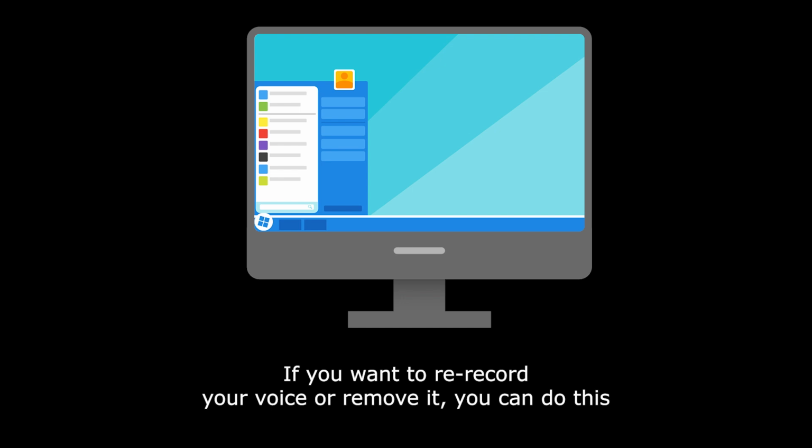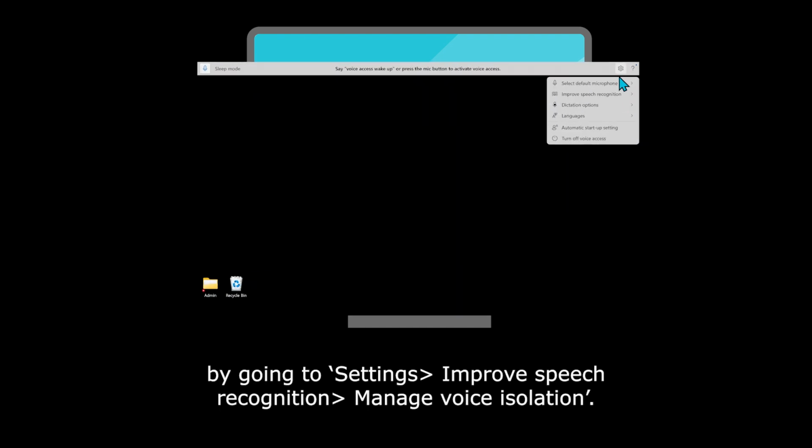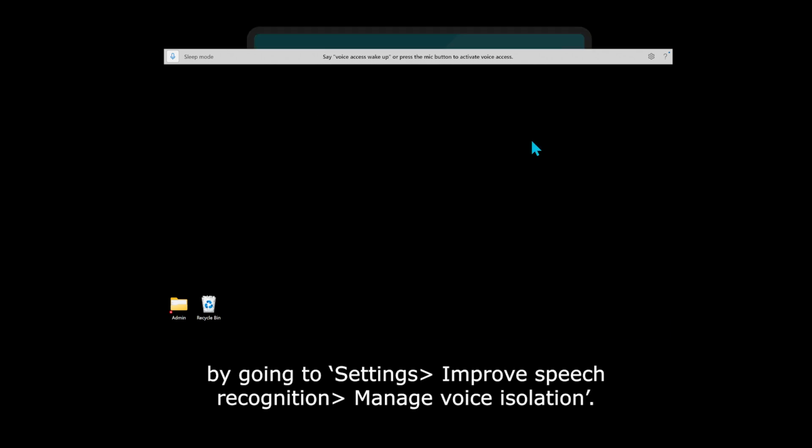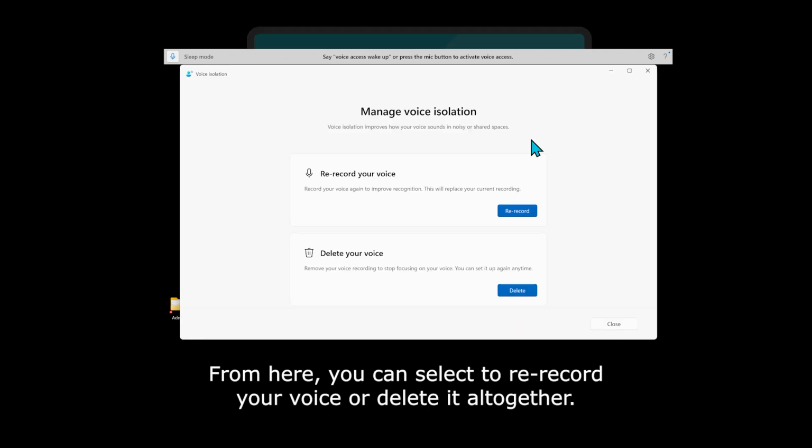If you want to re-record your voice or remove it, you can do this by going to Settings, Improve Speech Recognition, Manage Voice Isolation. From here, you can select to re-record your voice or delete it altogether.